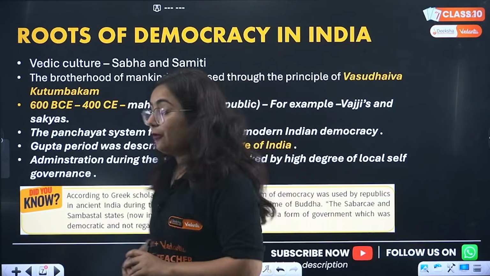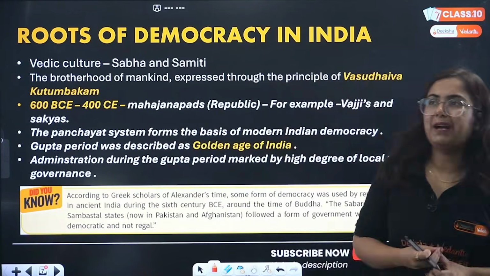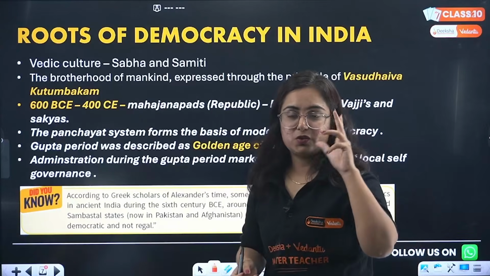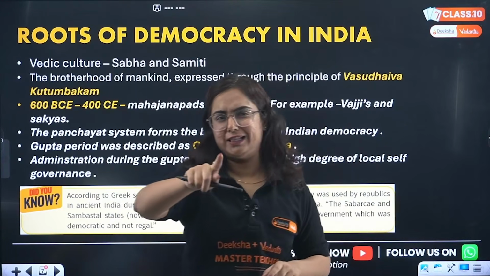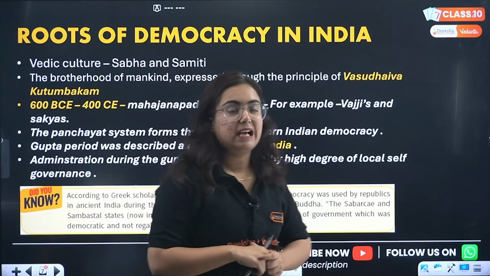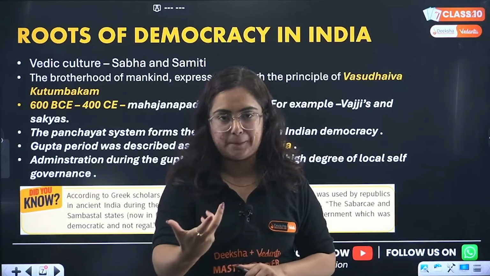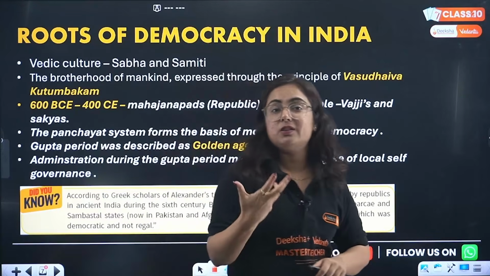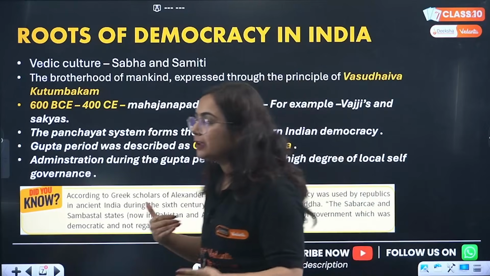So, in the Vedic culture, you are students who might have studied the chapter State and Society, or I believe you remember what you studied in class 6. In class 6, we studied about the Vedic age, Vedic society, where the Vedas were written in India: Rig Veda, Yajurveda, Samaveda, Atharva Veda.